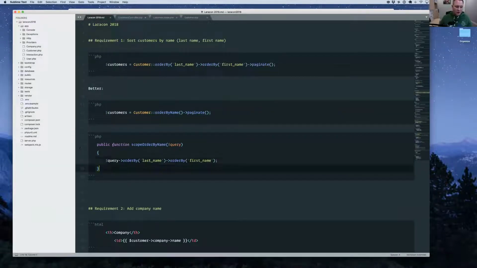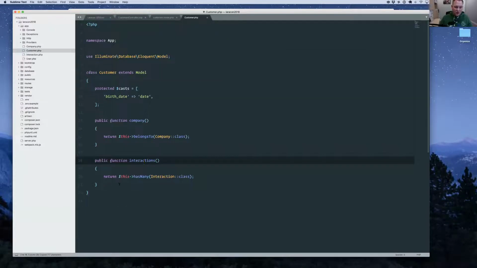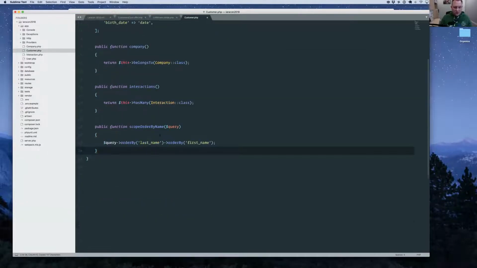And then we're going to go over to the customer model, and we're going to actually create this scope. So not a big change, not entirely necessary, but I'm going to be using scopes a lot. So I sort of just wanted to give you a simple taste of how this works. So we now have a scope in our customer model called order by name, so that by using this scope prefix here, Laravel and Eloquent knows that this is actually a way of adding additional pieces to our query builder that we're working with.